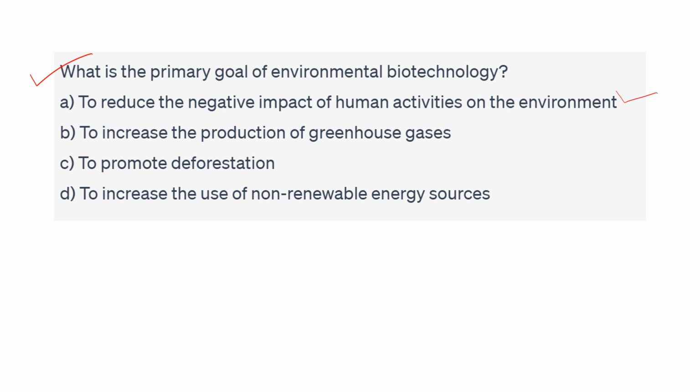To increase the production of greenhouse gas? No, no. We are using the biotechnology to reduce the greenhouse gas emission. To promote deforestation? Again, this is not the prime goal of environmental biotechnology. It increases the forestation. To increase the use of non-renewable energy sources? Again, this is the wrong option, because the biotechnology increases the use of renewable energy sources. So the right answer is to reduce the negative impact of human activities on the environment.